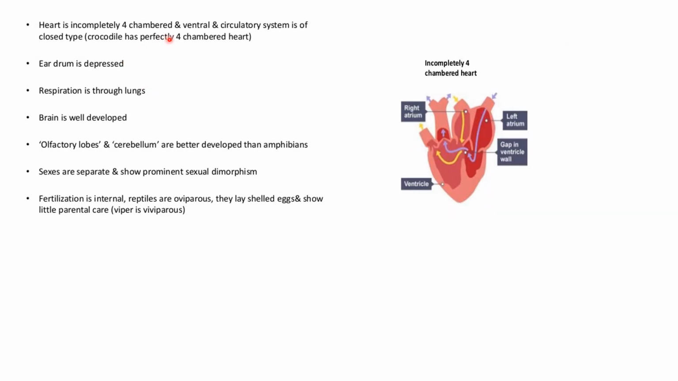Heart is incompletely four-chambered and ventral, and circulatory system is of closed type. Each eardrum is depressed. Respiration is through lungs. Brain is well developed. Olfactory lobes and cerebellum are better developed than in amphibians. Sexes are separate and show prominent sexual dimorphism. Fertilization is internal. Reptiles are oviparous. They lay shelled eggs and show little parental care, while some are viviparous, like the viper.